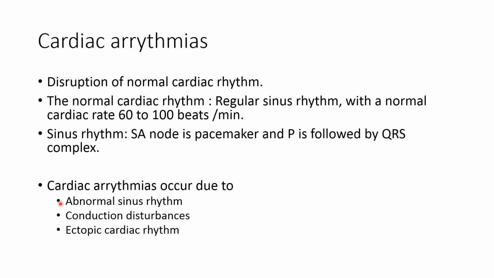Abnormal sinus rhythm means it is the abnormality in the pacemaker tissue itself, or the SA node. Conduction disturbances means disturbances in the conduction of the cardiac impulse from the SA node to the AV node, or from the AV node to the bundle of His as well as the myocardium. Ectopic cardiac rhythm is when an ectopic pacemaker generates the cardiac impulse. So these are the various causes of cardiac arrhythmias.